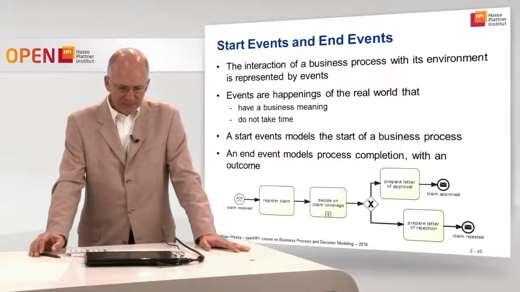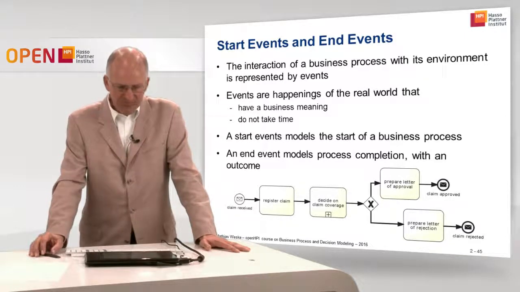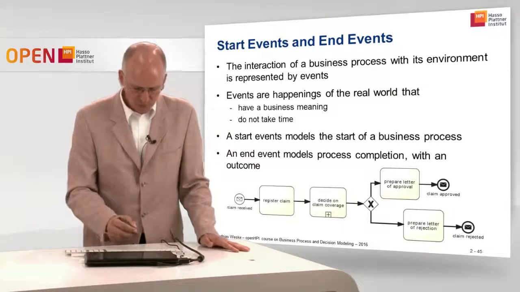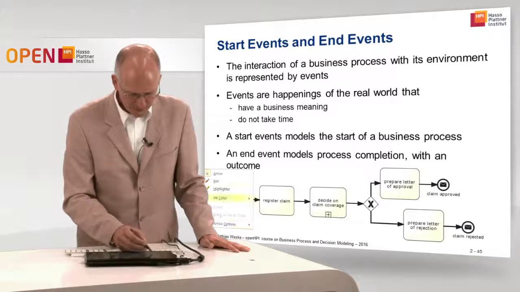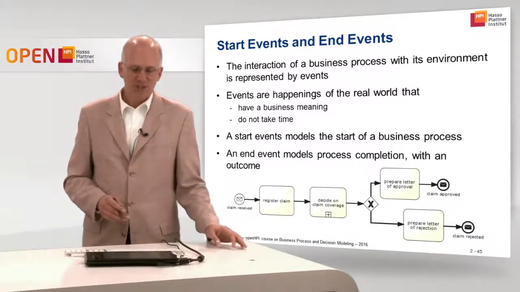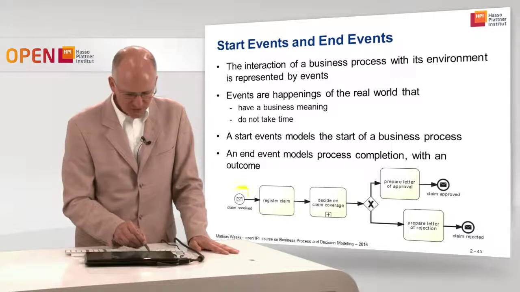The start event models the start of a business process, and an end event models process completion with an outcome. So we have here in this process model that we have been looking at for quite a while already, a start event, and that is called claim received.